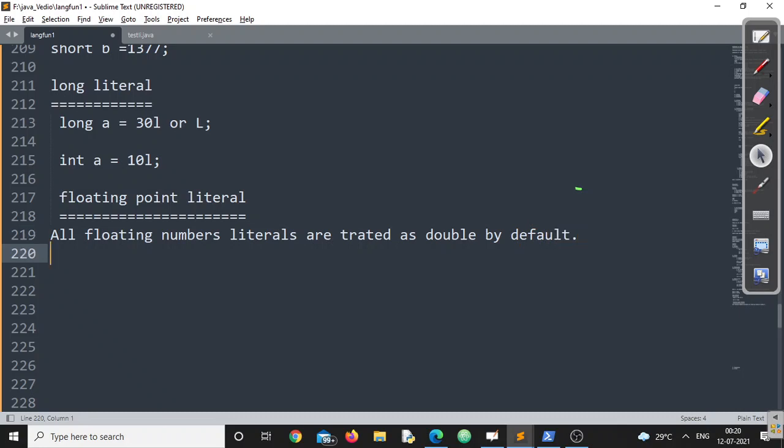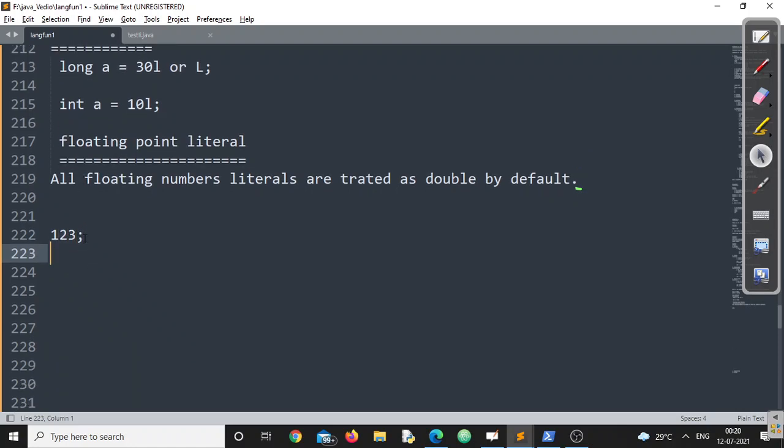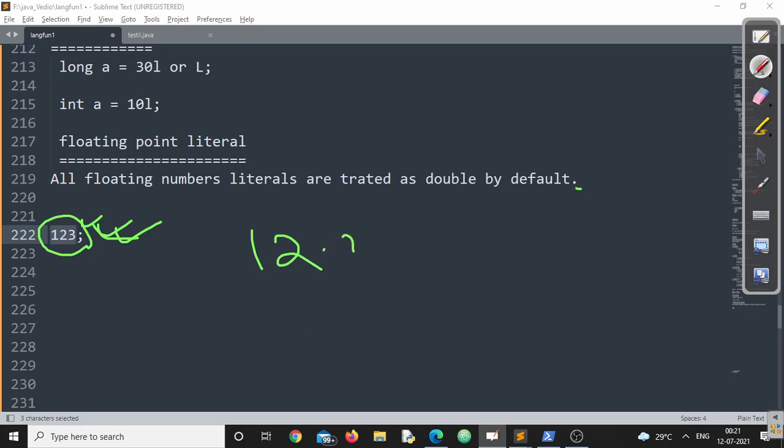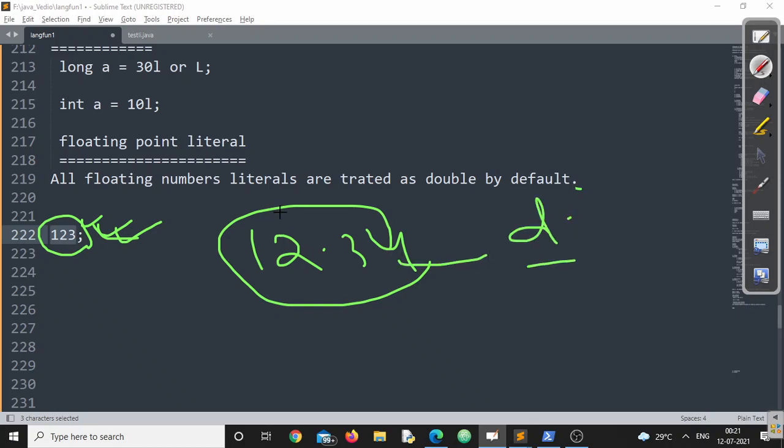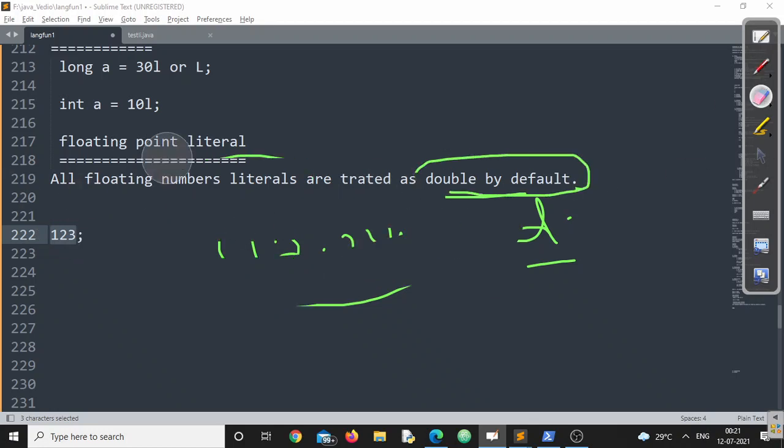Likewise, if you are writing 123 and I ask you which kind of literal this is, you can happily say, sir, this is an integer literal, because the default integral literal is integer. Similarly, if I am writing 12.34 and I ask you the type of this literal, immediately you have to say this is a double literal, because by default all floating point literals are treated as double literals. Remember this point. This is very, very vital.